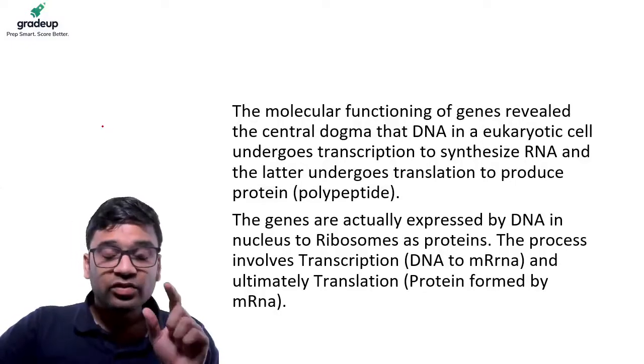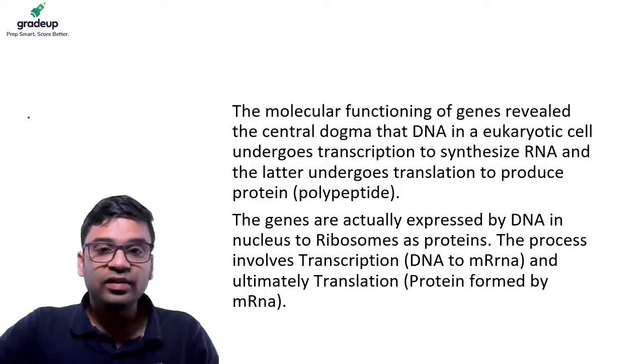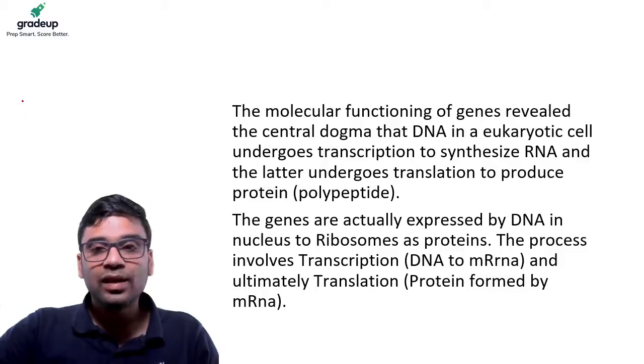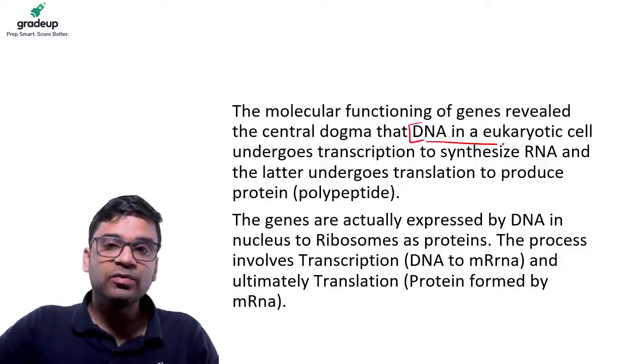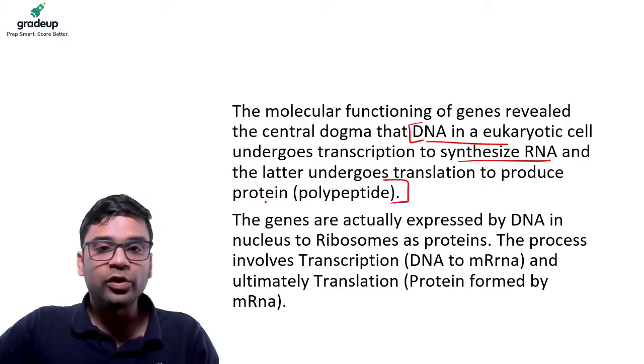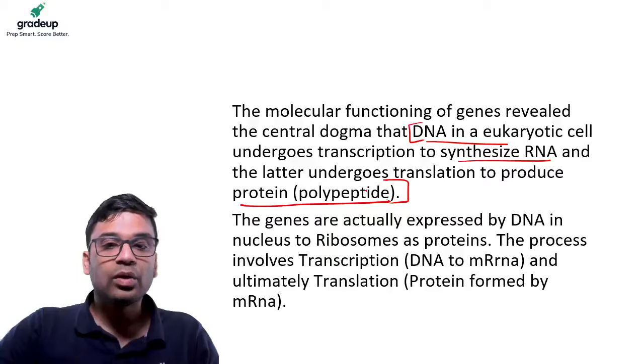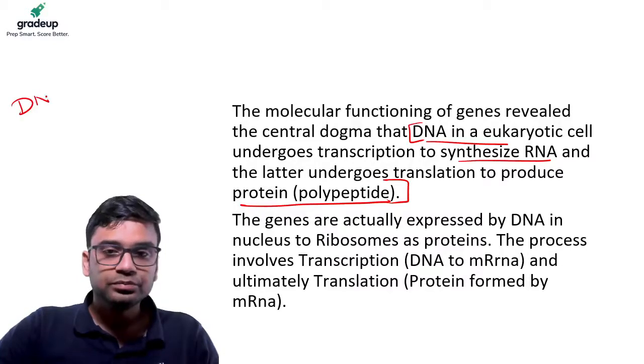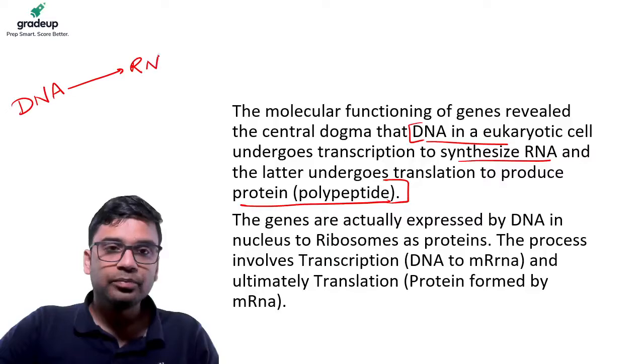Okay, and some basic understanding you should know. The main functioning of genes is revealed in the central dogma: DNA is used to synthesize RNA, and RNA later undergoes translation to produce proteins. So DNA converts to RNA by transcription.